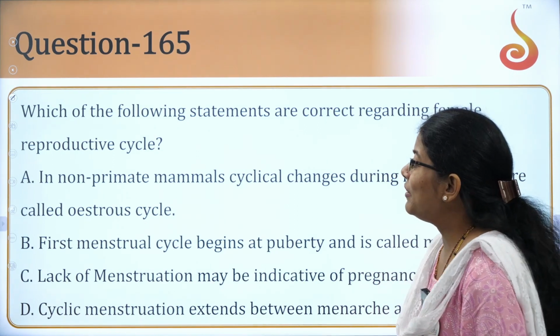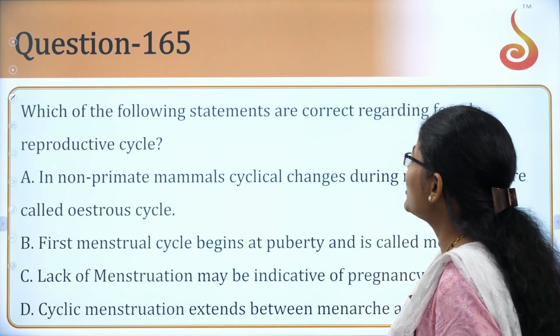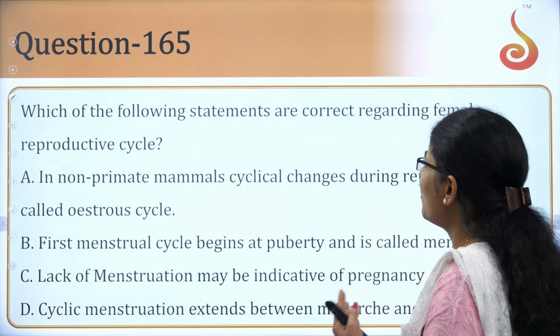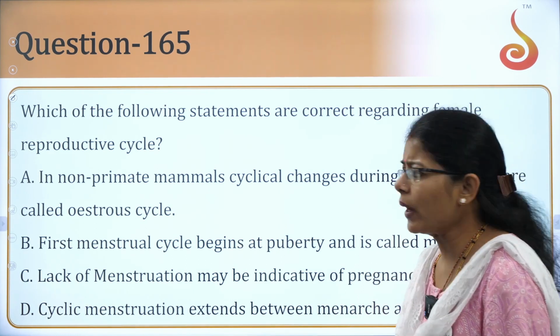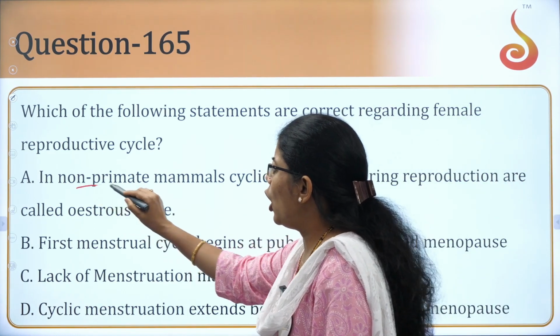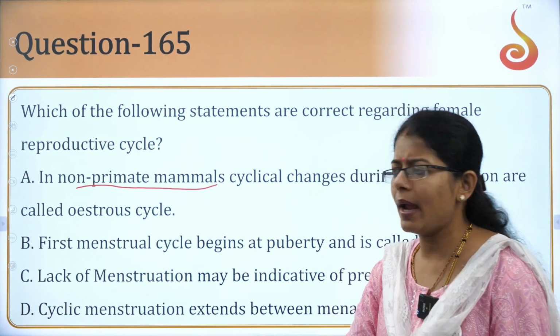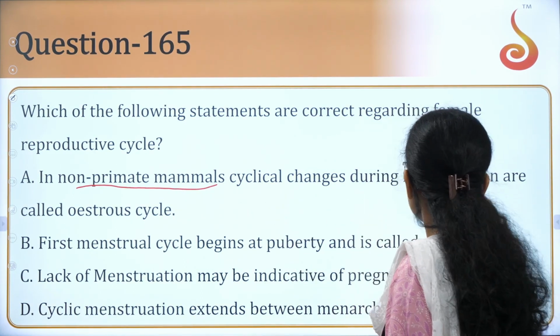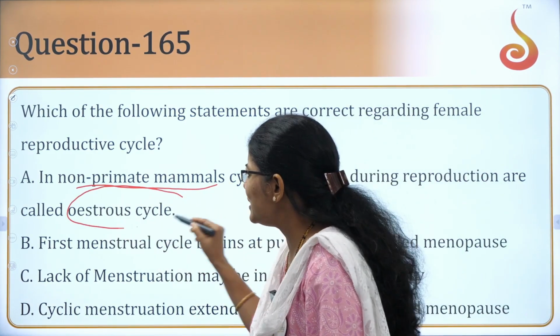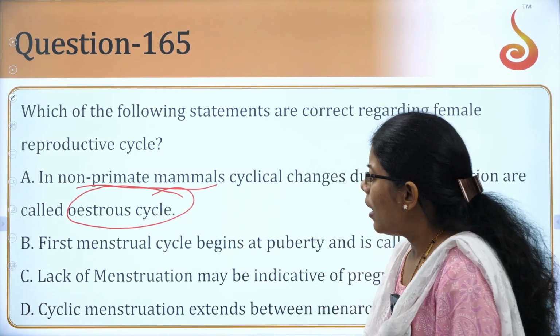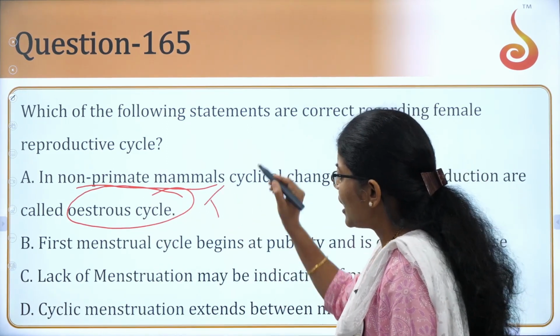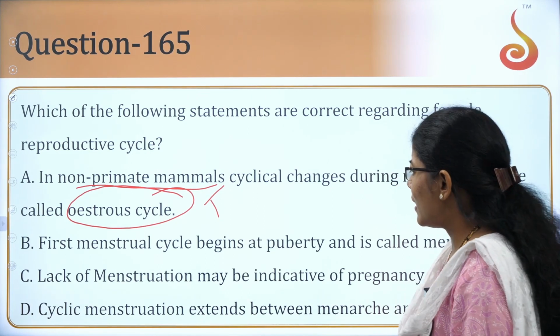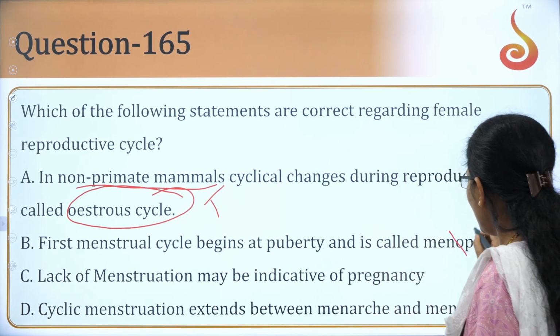Okay, very tricky paper. Which of the following statements are correct regarding the female reproductive cycle? In non-primate mammals, cyclical changes during reproduction are called the estrous cycle, again a very correct statement. First menstrual cycle begins at puberty and is called menarche or menopause.